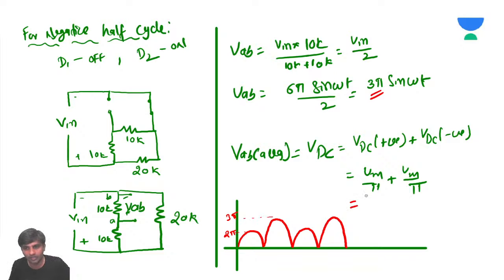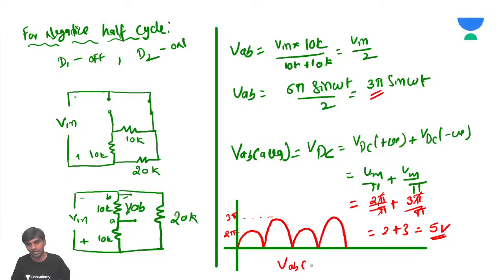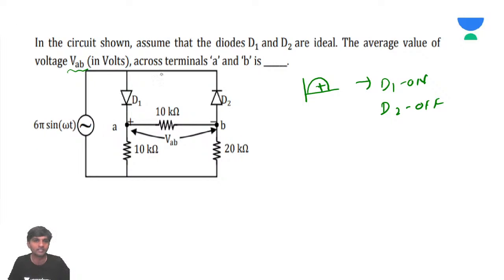Now what is going to be the value? It's going to be 2 pi by pi plus 3 pi by pi. So pi will get cancelled. What will you get? 2 plus 3, so how much is the value? 5 volts. Very simple. So VAB average is going to be 5 volts. The given problem is asking for the average value of VAB, which is simply 5 volts.